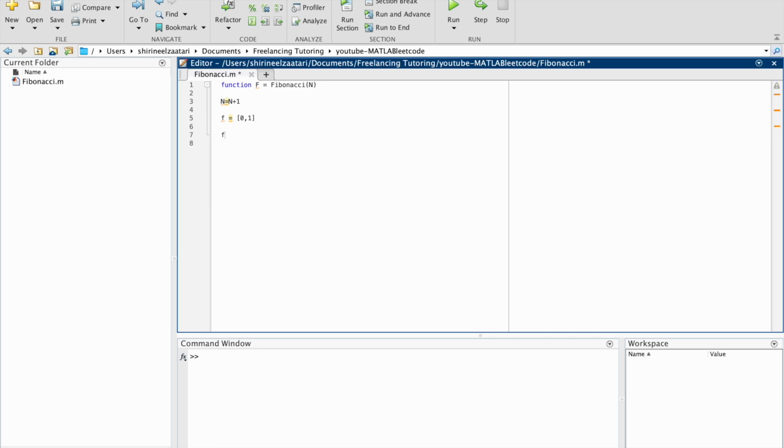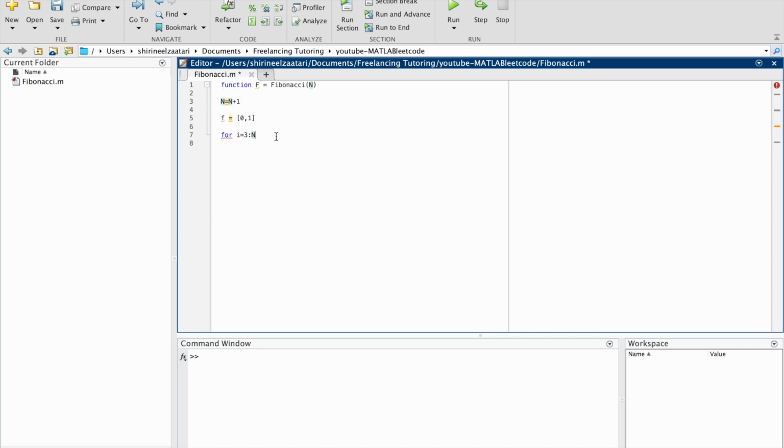And now we can create a for loop. So for i equals to the first index that we are going to be using is 3, since we've already got 1, 2, and now we need 3. So 3 all the way to n plus 1. Or actually just n, since we can now remember that n is actually n plus 1.